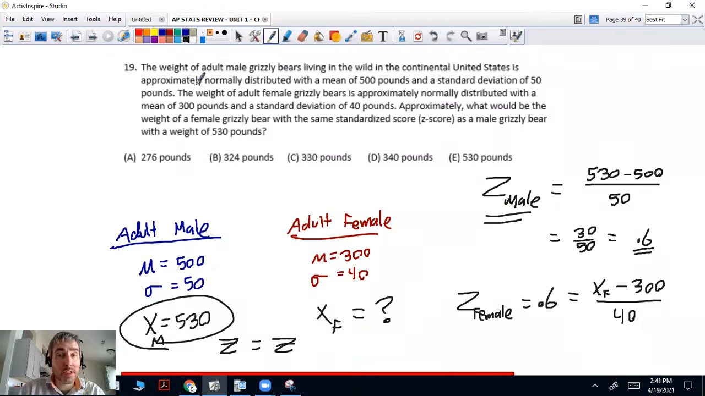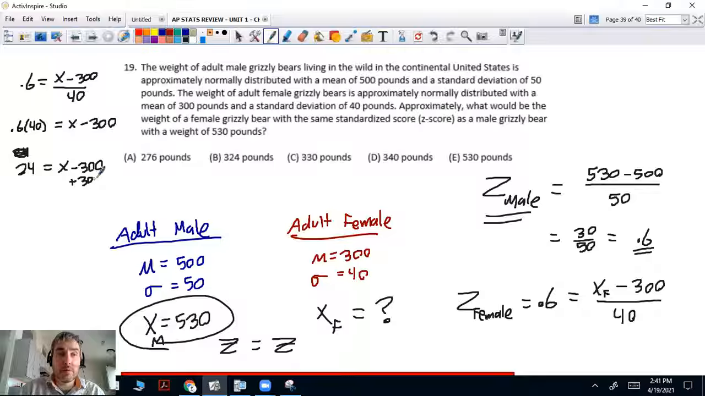So we're going to multiply 0.6 by 40. 0.6 equals x minus 300 divided by 40. 0.6 times 40 equals x minus 300. Let's see, 6 times 4 is 24, so that should be 24. Double check that. And then we're going to add 300. So that should be 324. And there you go, guys. 324 pounds for that female.